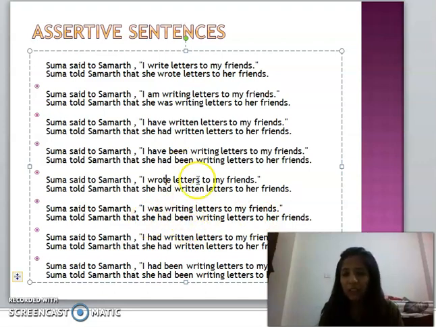Past perfect continuous is the same, that's why it is also skipped. Normally we don't say past continuous changes into past perfect, but now you will see. I had written letters to my friend, she had written; it remained the same because we cannot change this. Then only we can change the subject. You can see the subject is changed, the front language is changed, that is put, inverted commas are removed. You can do that if some questions appear in the exam related to past perfect. Then past perfect continuous is also the same, only the subject is changed, inverted commas are removed, that is used, and like this. So this is the best way to show.